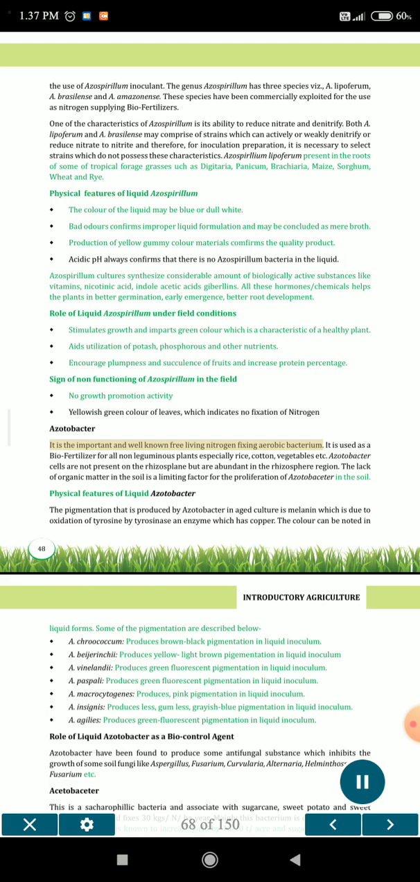Azotobacter. It is the important and well-known free-living nitrogen-fixing aerobic bacterium. It is used as a biofertilizer for all non-leguminous plants, especially rice, cotton, vegetables, etc. Azotobacter cells are not present on the rhizoplane but are abundant in the rhizosphere region. The lack of organic matter in the soil is a limiting factor for the proliferation of Azotobacter in the soil.